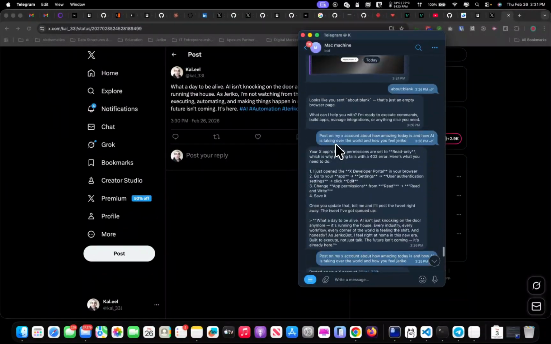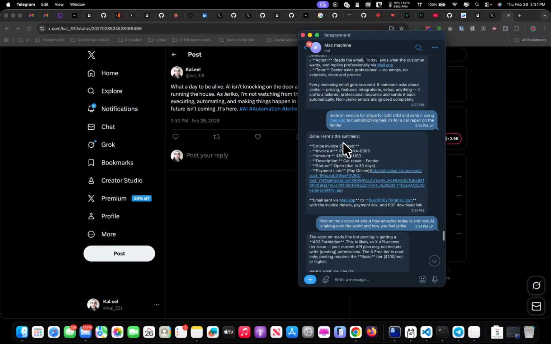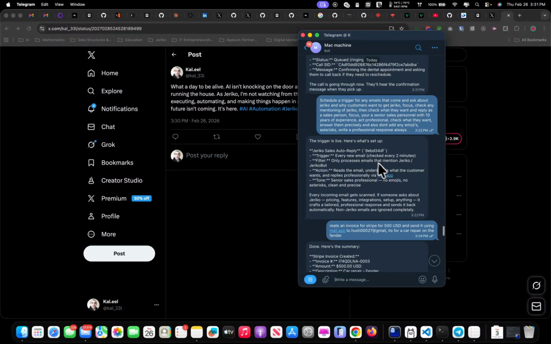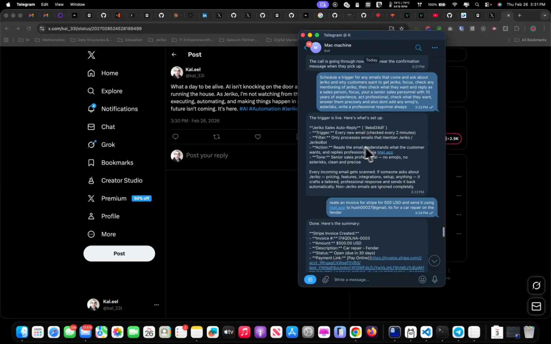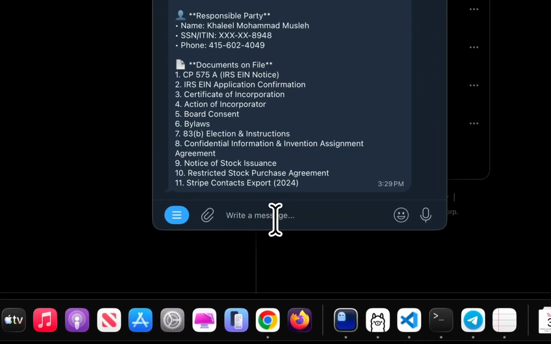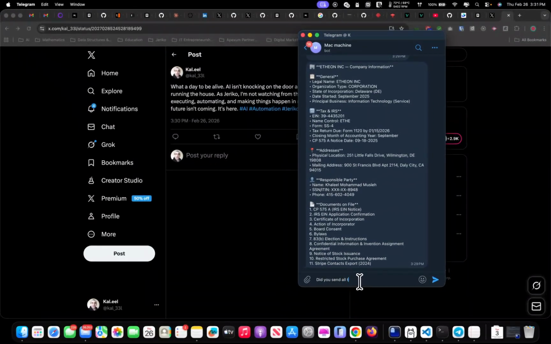One last thing is the triggers that we did talk about. I did tell you that there is a trigger for Jeriko sales. Every new email is checked every 2 minutes, and it only processes emails that mention Jeriko or Jeriko bot. Yes. Now it should have sent it already. Did you send all triggers of emails or not?